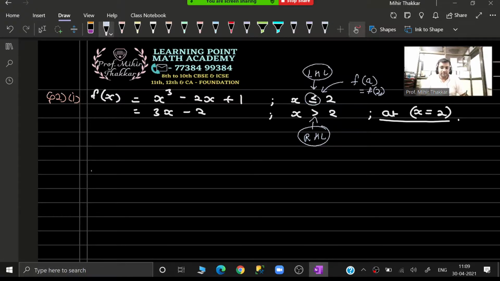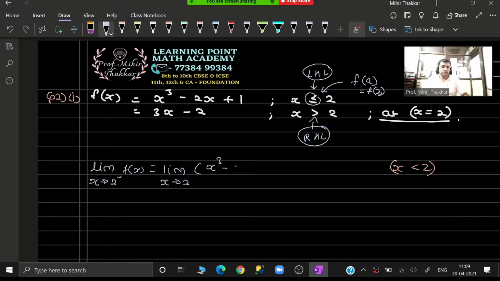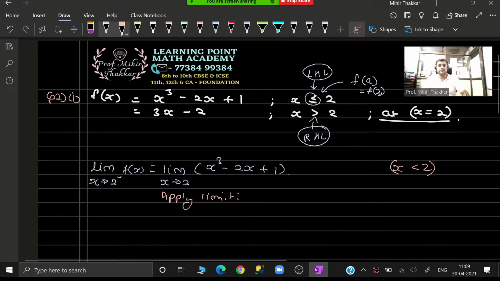I will get over here the limit as x tends to 2 minus of f(x), which is equal to the limit as x tends to 2 of, not f(x), I should take that function for which x can be lesser than 2. So obviously I will be selecting the first function in place of f(x), x cube minus 2x plus 1. Straight away go and apply the limit. Nothing else you have to do in this sum. It's a very easy one.